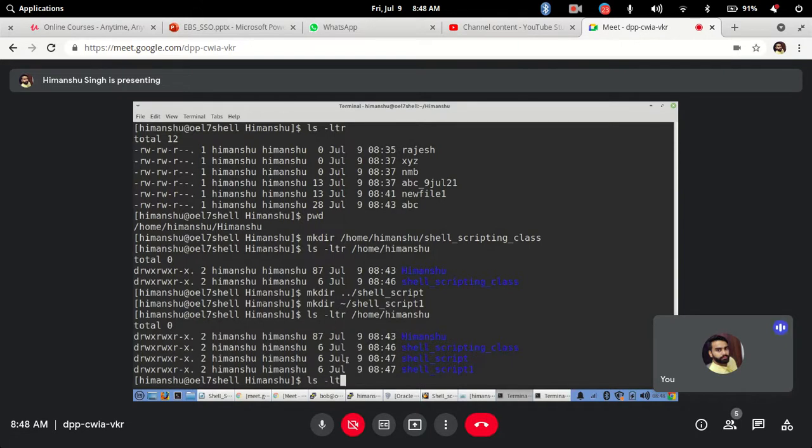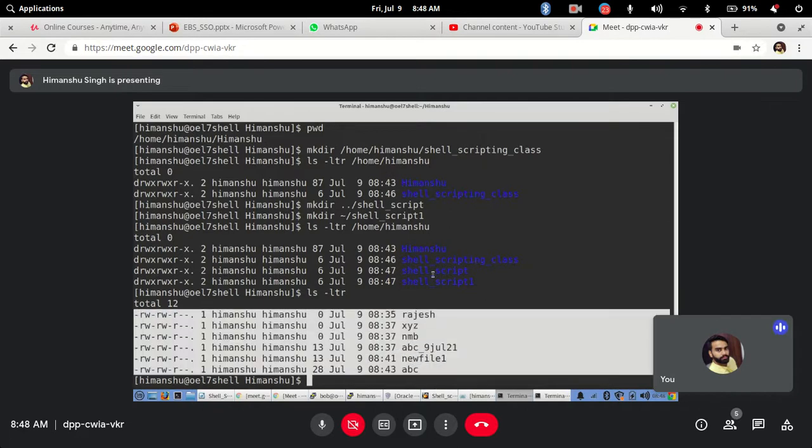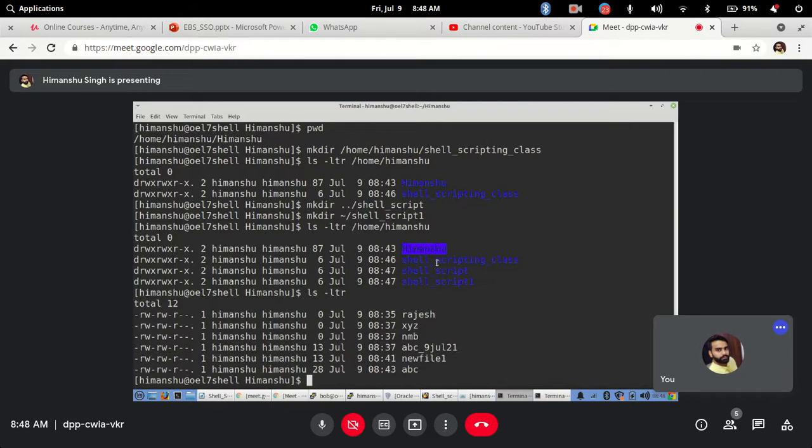Now we have just copied the content within the same directory, right? From ABC to this name. But let's say I want to copy all these files from the Himanshu directory to the shell scripting class directory. What you can simply do is cp star.